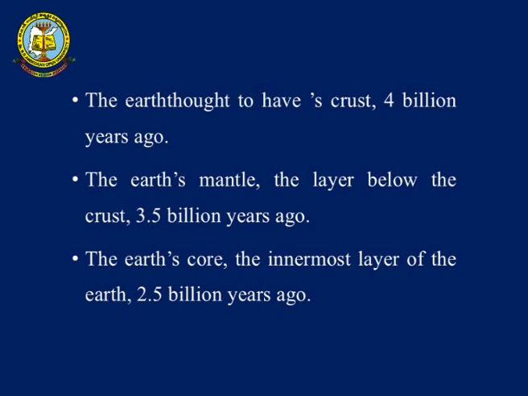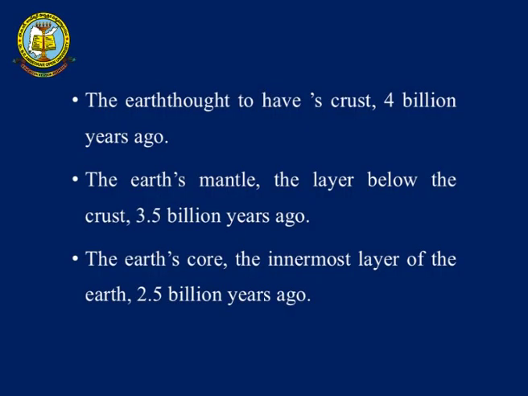And over a period of time, the mantle which was below the crust started building itself. This was around 3.5 billion years ago, and it formed out of magnesium and silica. Based on density, the material started subsiding under the crust. Over a period of time, whatever heavy material was there started depositing into the core. The core formed around 2.5 billion years ago with ferrous material or nickel, which had the highest densities. So in this way, the core has taken its inception.